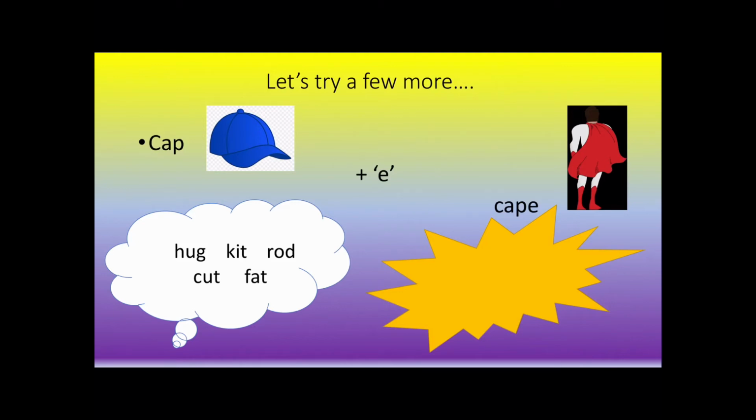If we add E onto the end of these words, what would they make? Huge, kite, road, cute, fate. You can see how the E on the end changes the sound of the vowel in the middle.